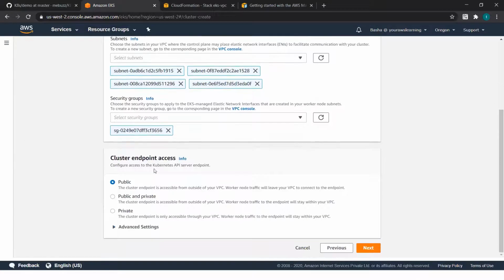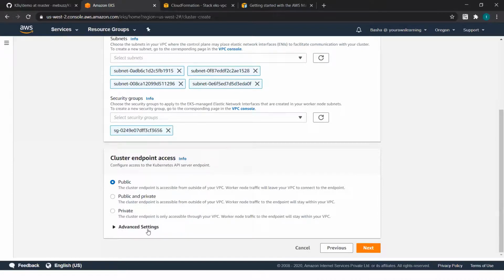I want my cluster to be accessible over the internet. You have three options, like I was telling you in the design considerations: whether you want the cluster to be publicly accessible, whether you want it accessible on both public and private networks, or you want your cluster to be accessible only on your corporate network. You can control that during the cluster creation. You can change these parameters even after cluster creation, so you don't need to worry about these.